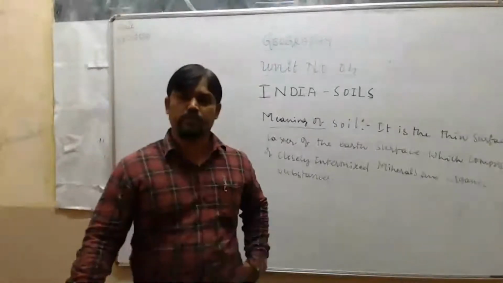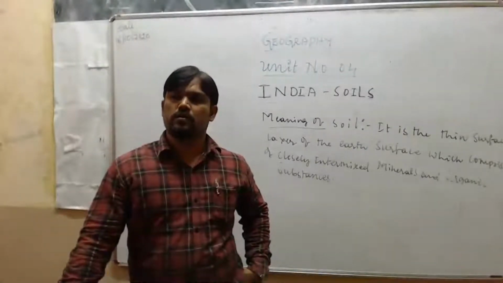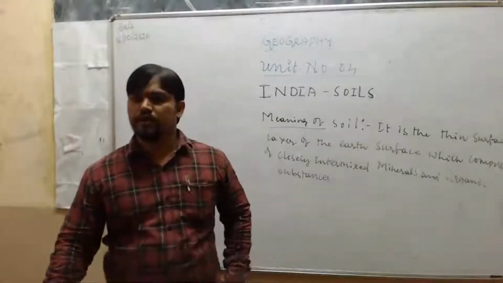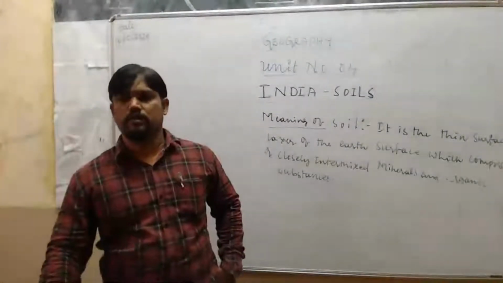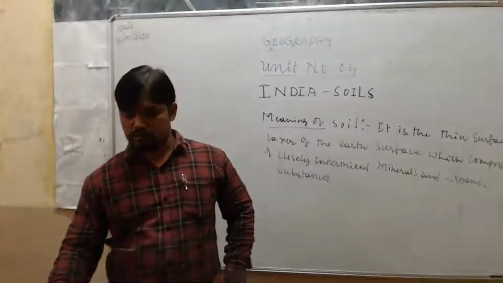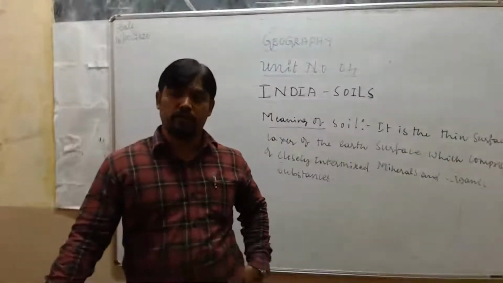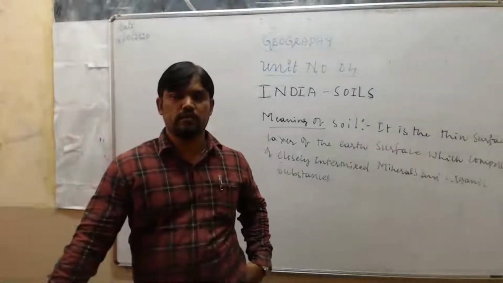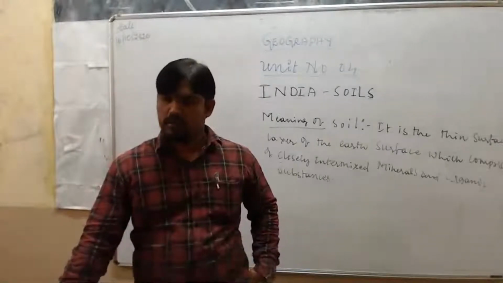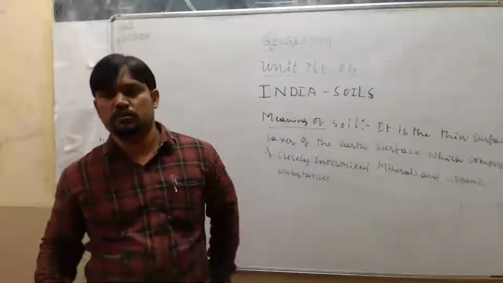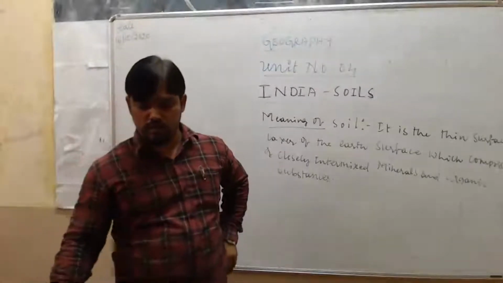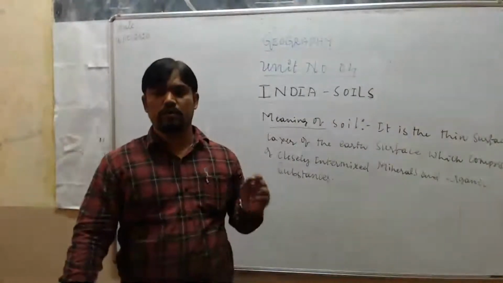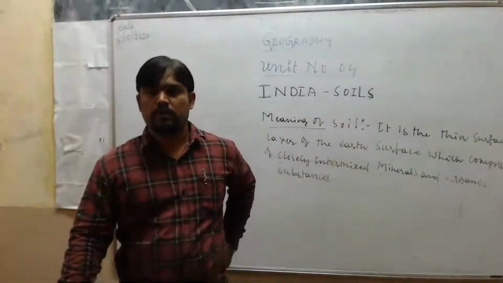Several factors affect it: sunlight, rainfall, flowing water, and human activities. These are the factors that affect the formation of soil. And blowing wind also. Sunlight, blowing wind, flowing water, and human activity. In order to form a small crystal of soil, it takes lakhs of years. It is not a one-day process. It takes many years.